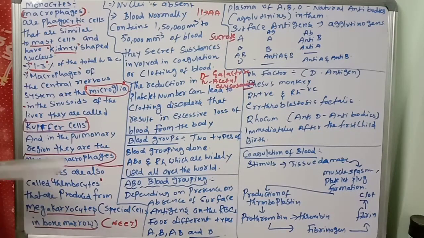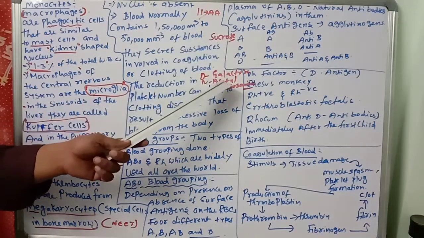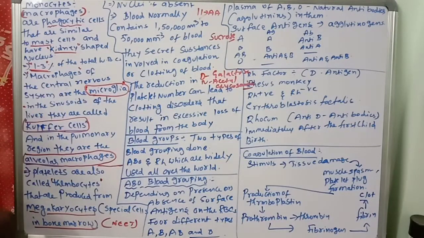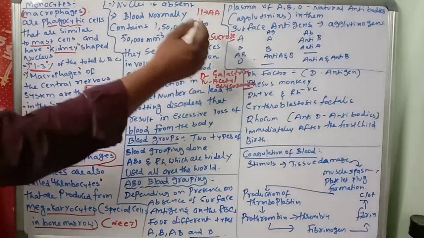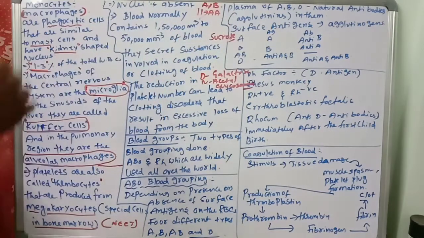These will decide the agglutinogen. All of these are dependent on the gene products of A and B. The A and B genes are there.